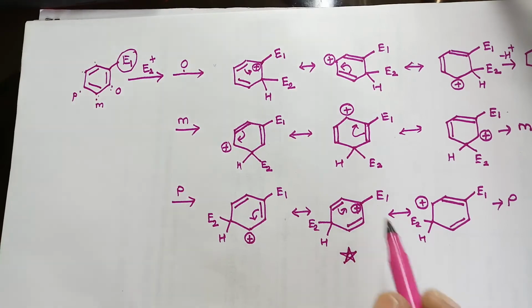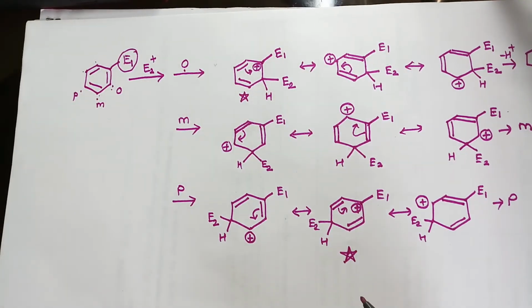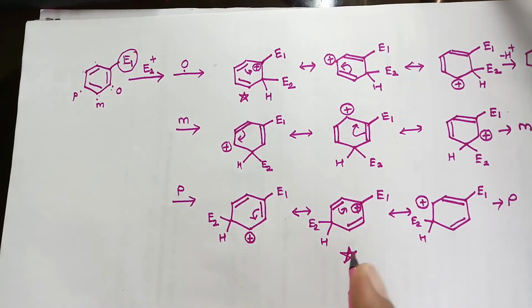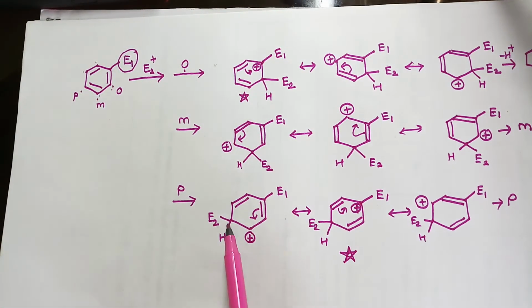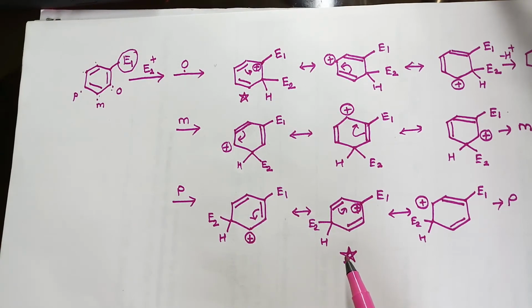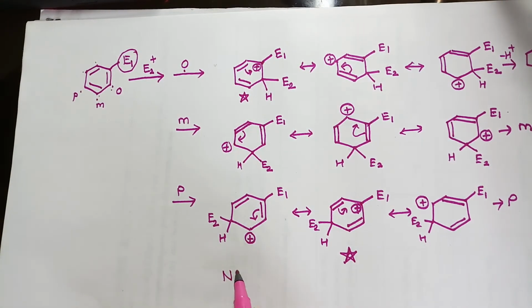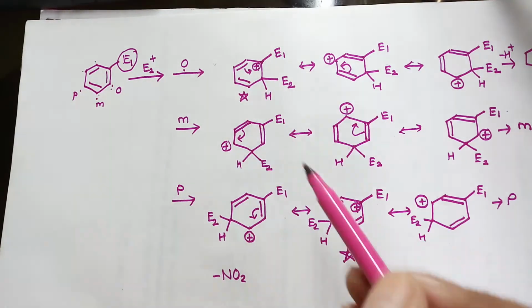So this structure and this structure are very specific structures of the intermediates which are formed, and the stability of these two structures will decide whether the ortho attack, meta attack or para attack will be favored. So if E1 is a nitro group, then this will destabilize these two structures.